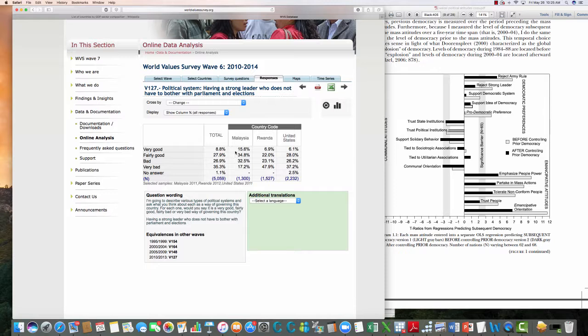So you can see that in Malaysia, the attitudes are less conducive again to democracy than they are in the United States, and also Rwanda. Here, in terms of this scale, Rwanda is much closer, slightly higher than the United States in terms of democratic preferences than in Malaysia. So Malaysia, again, based on this metric, has attitudes that are less conducive to democracy.